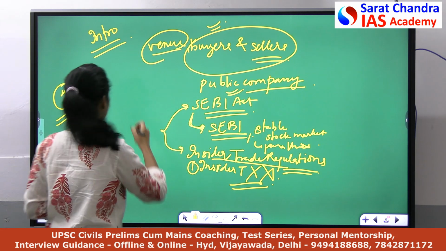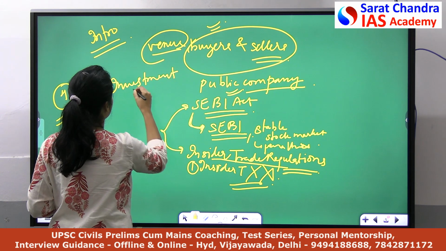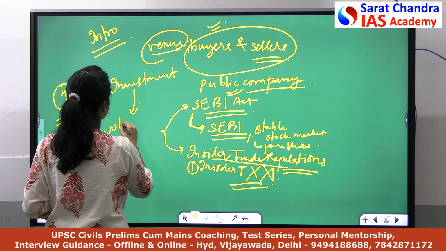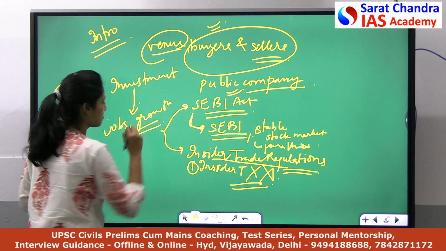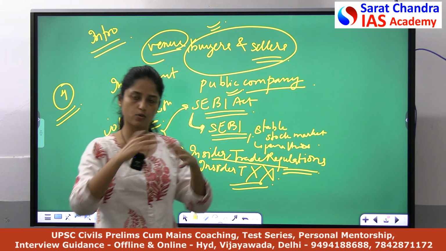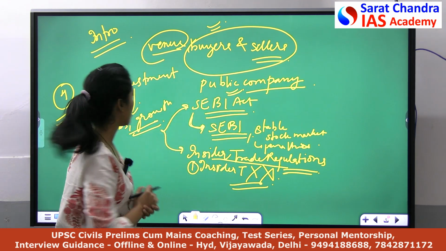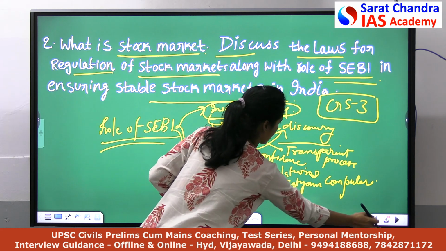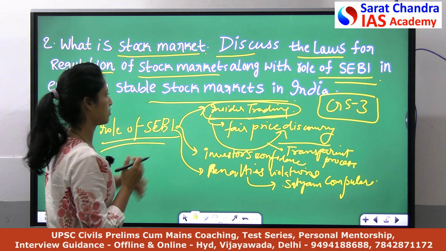As we know, whenever a country gets investment, it ensures jobs and growth in the country. So basically we can say SEBI helps businesses get money to grow their own business and helps in the development of the country. So I think we have discussed the role of SEBI in ensuring a stable stock market.